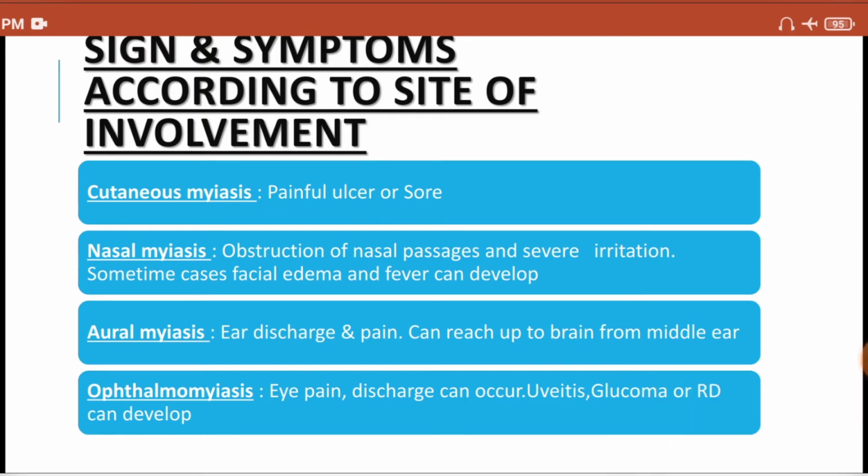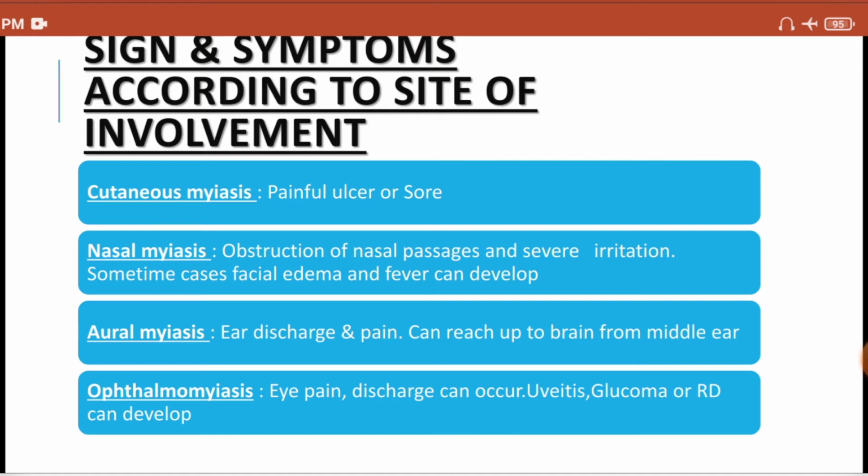The second common site could be nasal myiasis, in which the nose gets infected and the larva enters through the nose. It can cause obstruction in the nasal passage, and so you can have irritation, and because of irritation you have more inflammation and more discharge. Sometimes because of infection you can have pus discharge as well, and if the infection is severe you can develop fever and facial edema around the nose. So that is the manifestation in nasal myiasis.